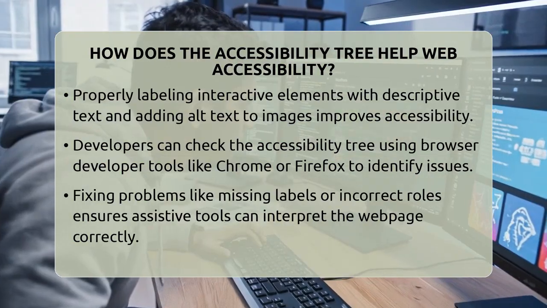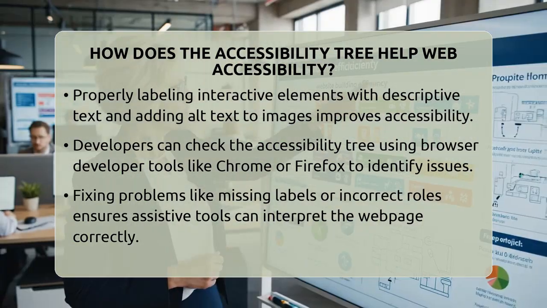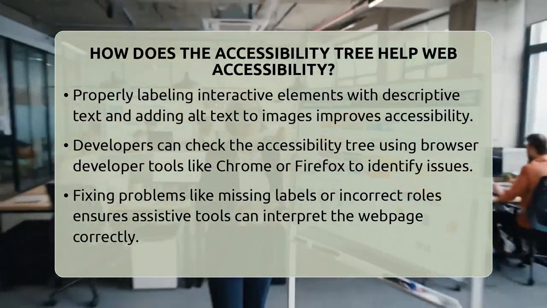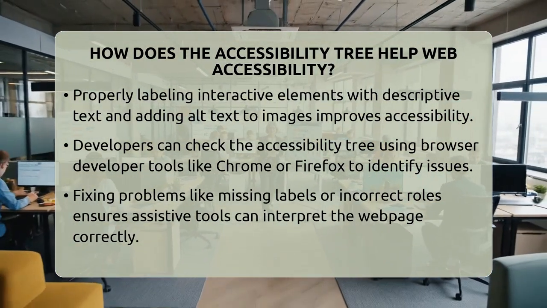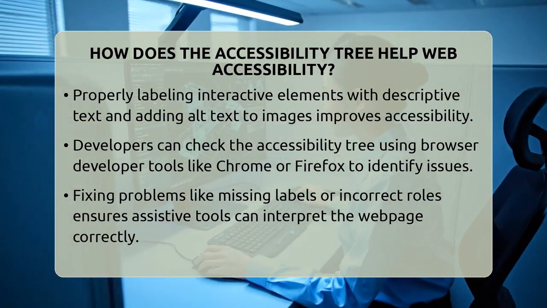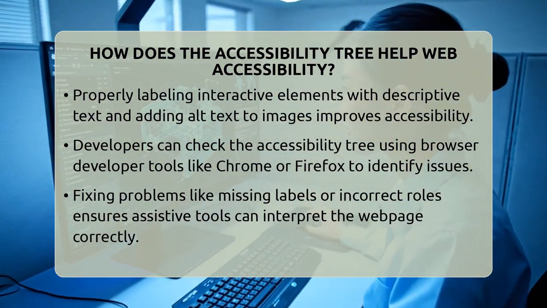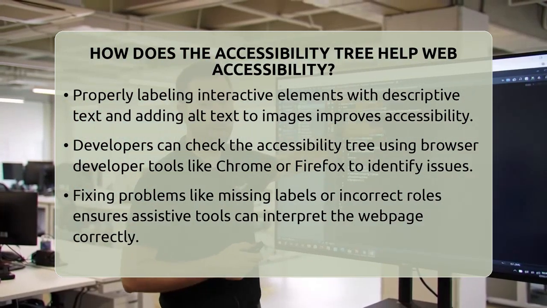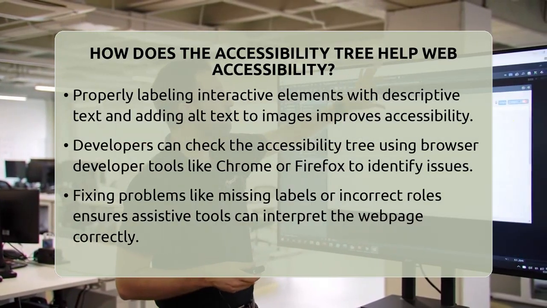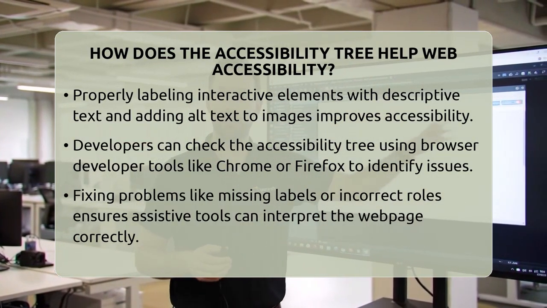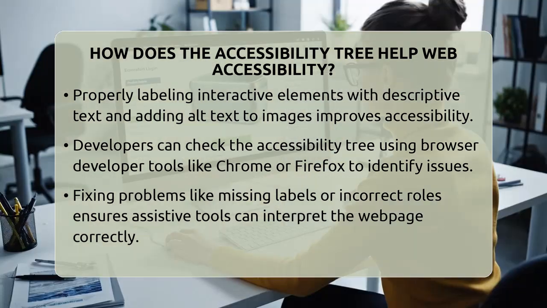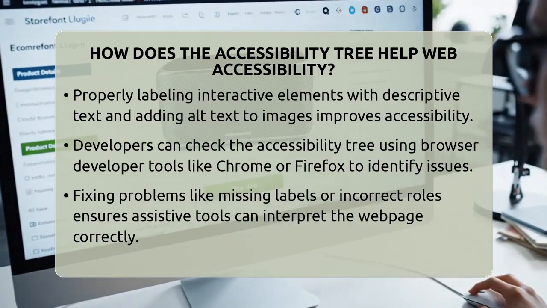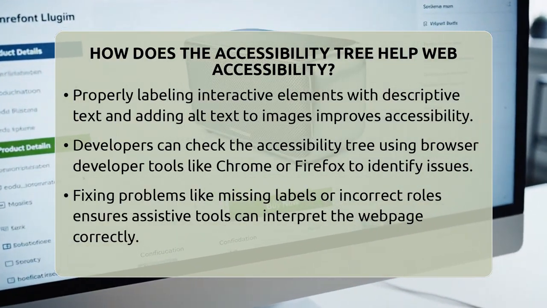If your HTML is clear and uses proper semantic elements like header, navigation, main, section, and footer tags, the accessibility tree will be well structured. Using proper heading levels from 1 to 6 helps organize your content clearly. Also, always label your interactive elements like buttons and links with descriptive text. If you include images, add alt text that describes what the image shows. These practices help ensure the accessibility tree contains all the necessary information for assistive tools to work well.